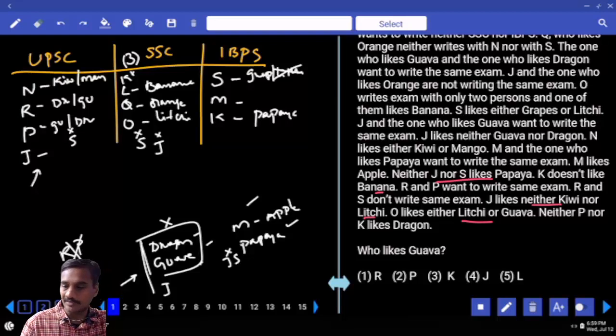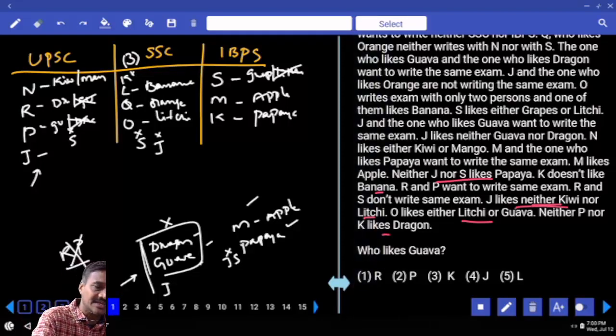Now M and apple, neither P nor K likes dragon. P and K do not like dragon, hence P is guava. P is guava, R is dragon. Now kiwi and mango we are left over with. Then M likes what? M likes apple. And if M likes apple, then kiwi and mango, and whatever is J, J likes neither kiwi. J cannot be kiwi, N is kiwi. And if N is kiwi, J is a mango.